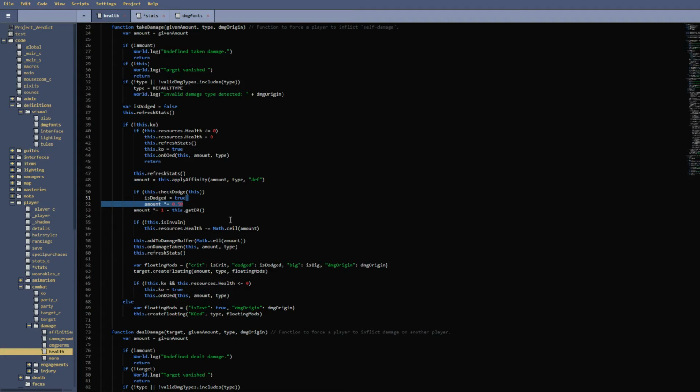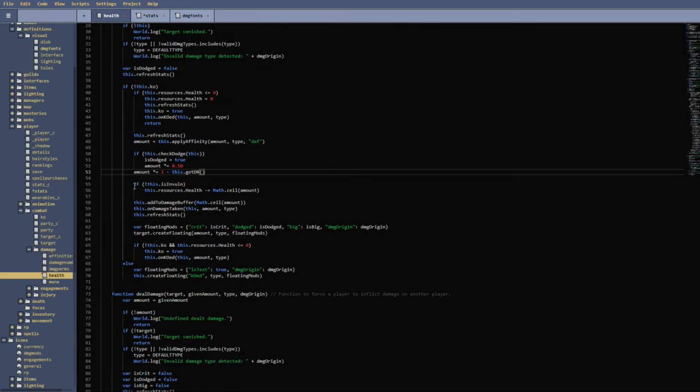Next up, we have DR. It is very simple. You just subtract the amount of DR that you have right now in percentage, rather sub 1%, from 1, and then you multiply the amount by that. In this case, we're going to go ahead and say that we did not dodge it and we don't have any DR, just for simplicity's sake.